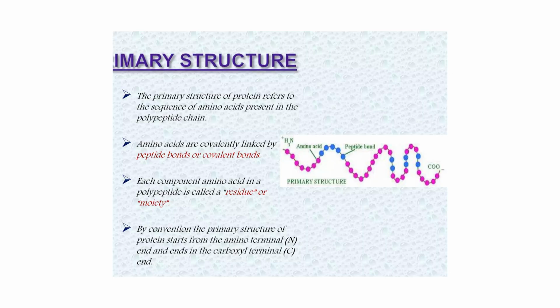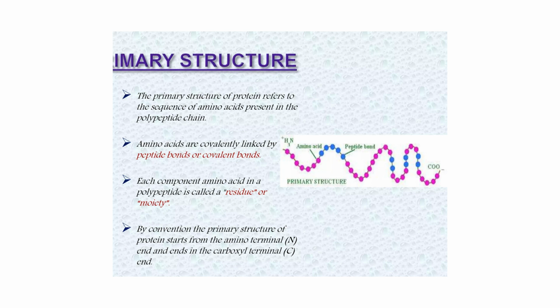However, the cis configuration can and does occur naturally also, but most of the time the peptide bonds occur in the trans configuration. Now, you can see the primary structure of protein. The primary structure of protein refers to the sequence of amino acids present in a polypeptide chain.